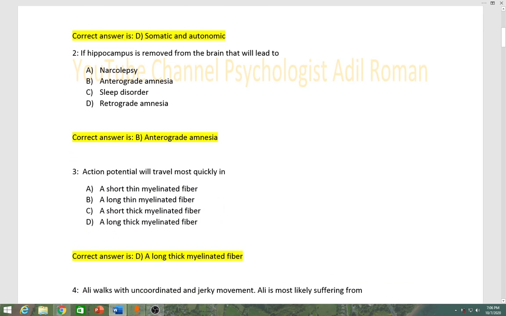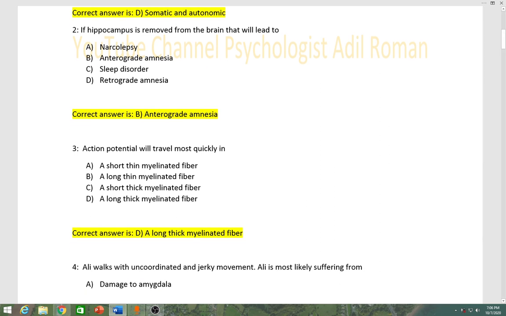Number 3, action potential will travel most quickly in A short thin myelinated fiber, B a long thin myelinated fiber, C a short thick myelinated fiber, D a long thick myelinated fiber. Correct answer is D, a long thick myelinated fiber.